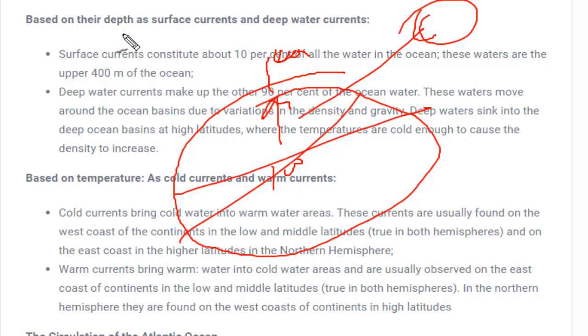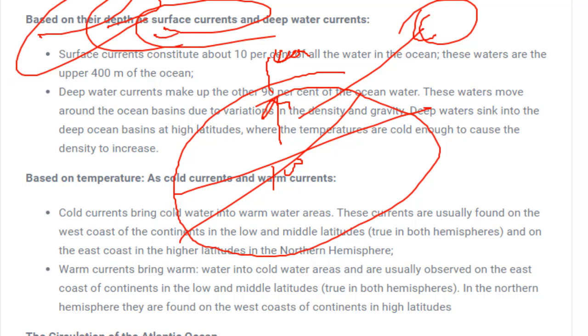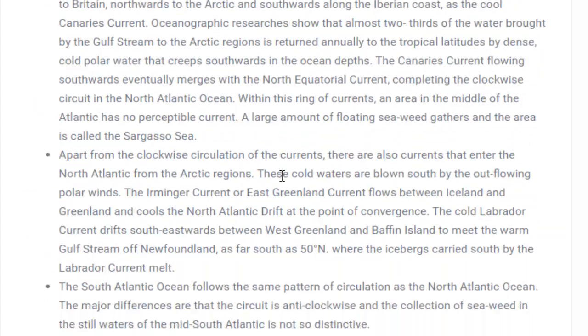And based on the depth, currents are divided into surface current as well as deep current. That means near the surface, the current is called a surface current, whereas deep in the ocean, the current is called a deep water current. So this is all about the currents.